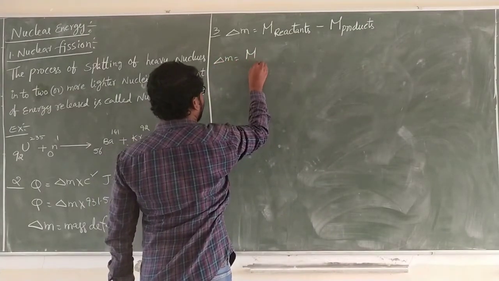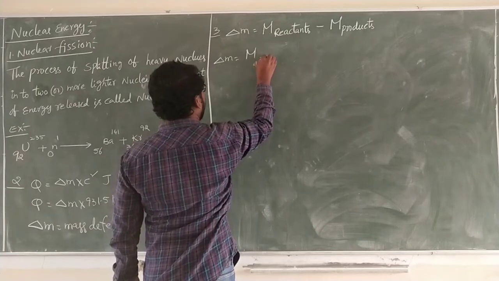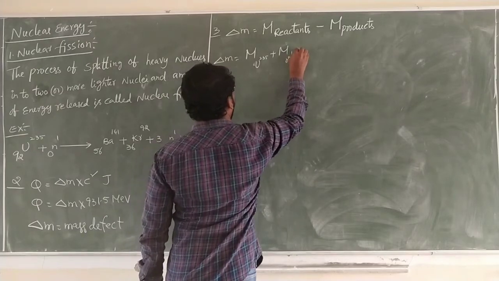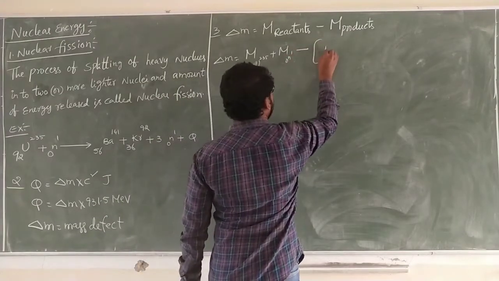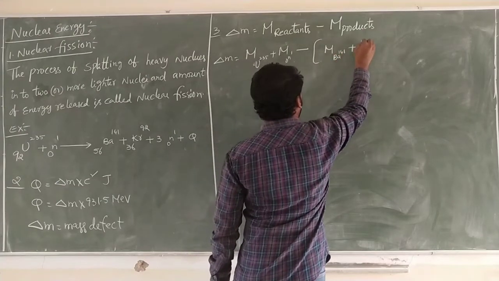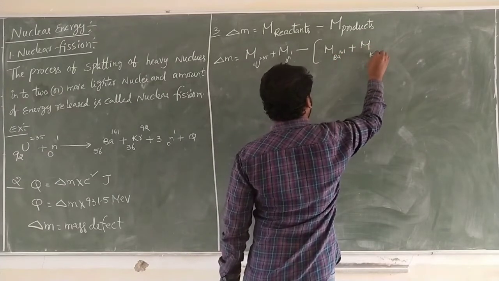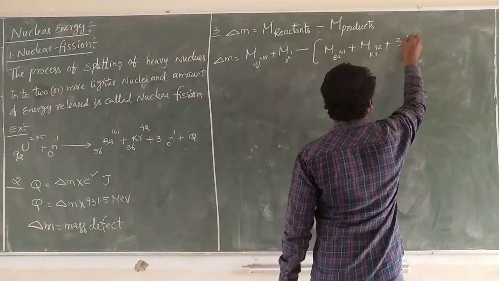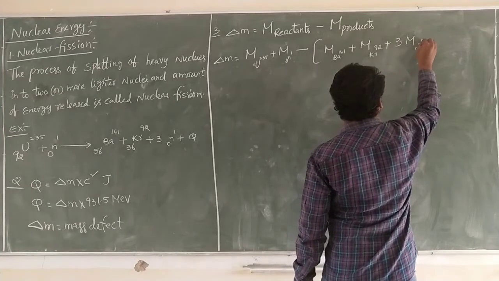Mass of uranium 235 plus mass of neutron, minus mass of barium 141 plus mass of krypton 92 plus 3 masses of neutron.